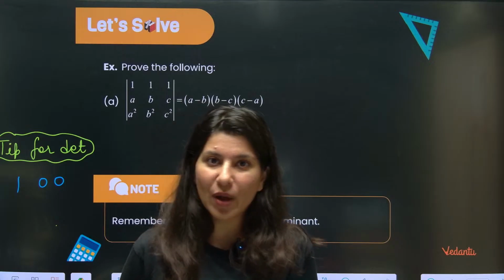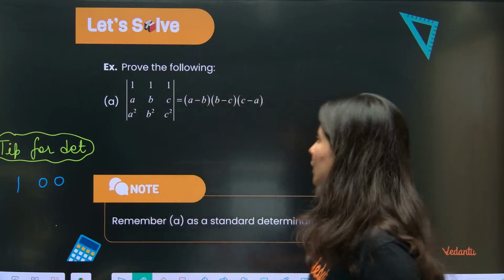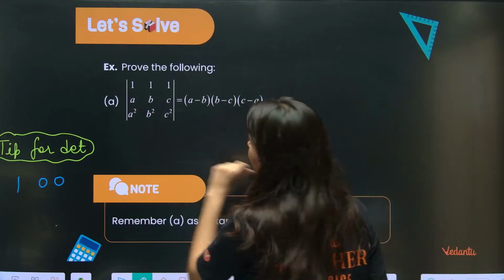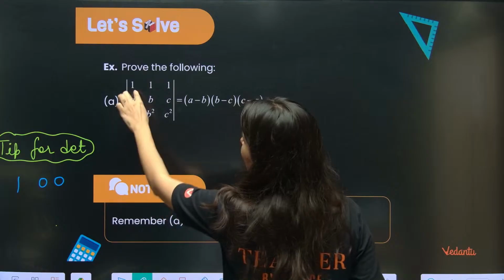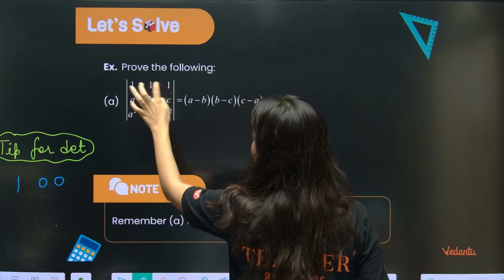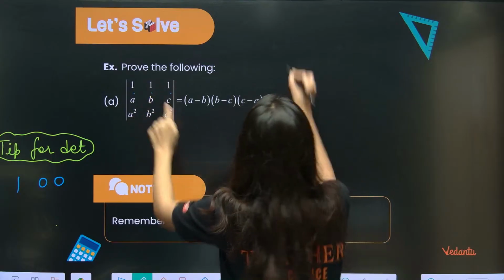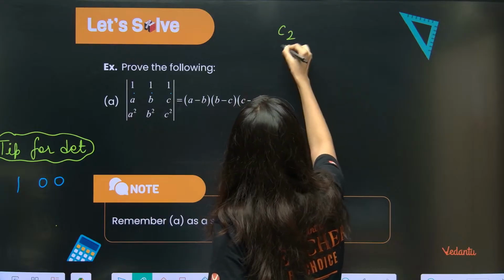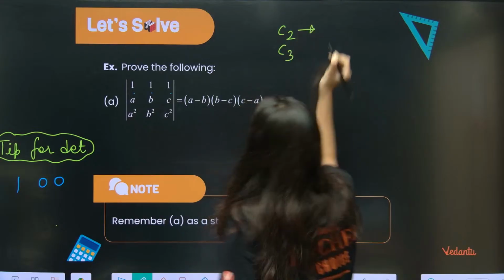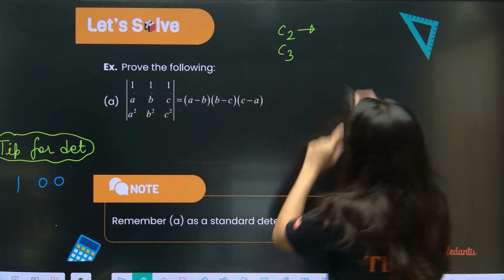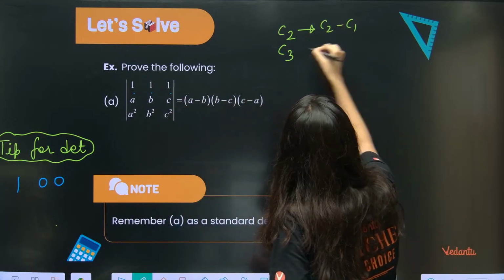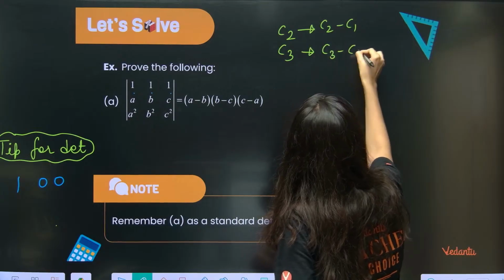100 is something which you have to create. So how to create 100? Let's understand. This is column number 1, and column 1 is already having 1. I want 2 zeros, so I am going to change C2 and C3. Operations, do you remember how we apply the operation? C2 goes to C2 minus C1 and C3 goes to C3 minus C1.